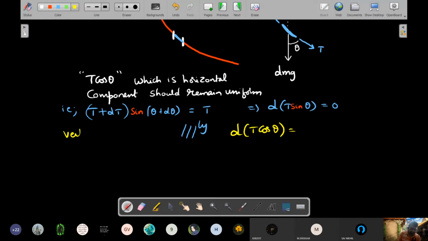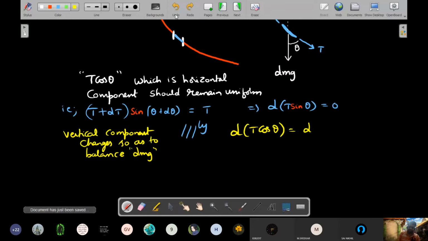So the vertical component changes so as to balance dmg. Okay, so what is this number equal to? This would be dmg.